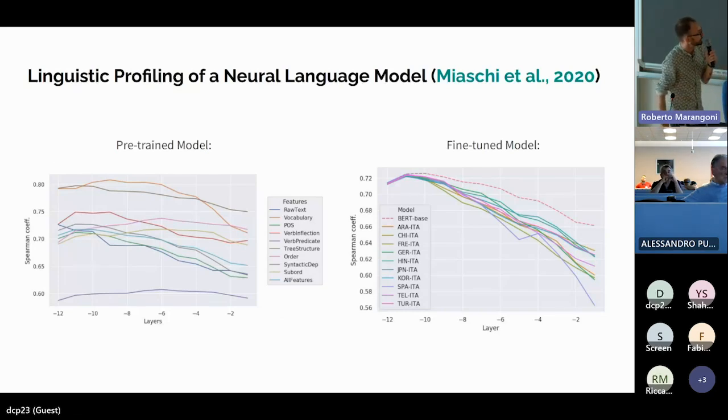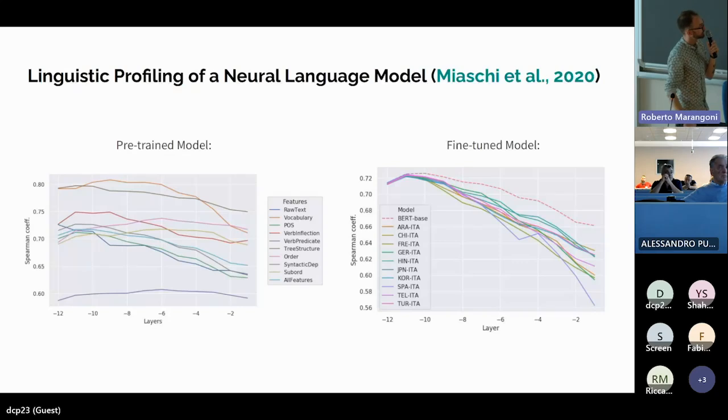And we can see here that the model is able, with quite good Spearman correlation scores, to encode different levels of information, properties of the syntactic and morphosyntactic structure of a sentence, even if we didn't train the model to solve the specific task, only looking inside the internal representation of the model and training a probing model with the internal representation of the model.